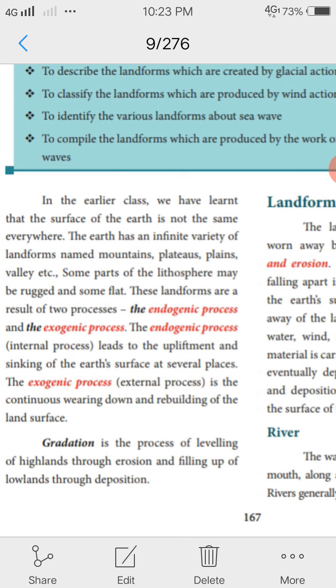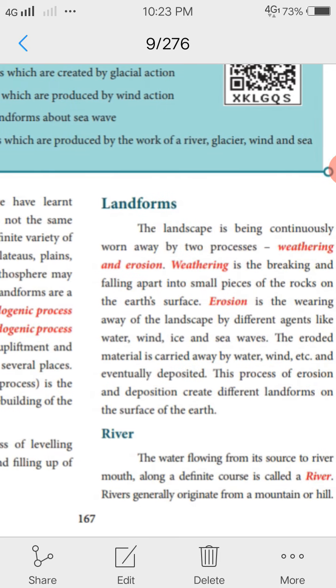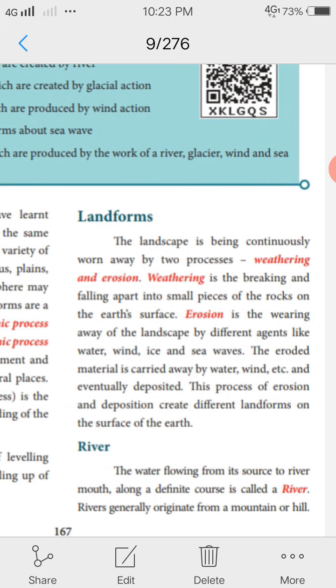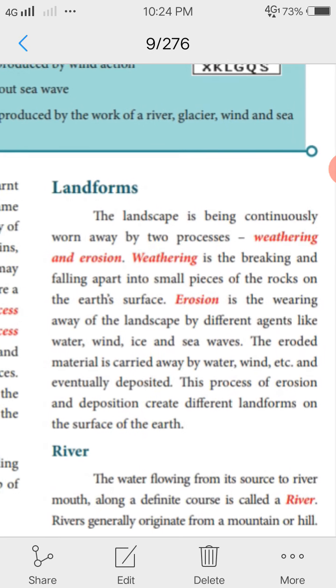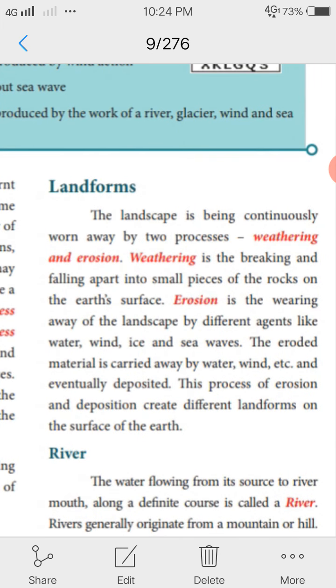Gradation is a process of leveling of highlands through erosion and filling up of lowlands through deposition. Landforms are continuously worn away by two processes, weathering and erosion. Weathering is the breaking and falling apart into small pieces of the rocks on the earth's surface. Erosion is the wearing away of the landscape by different agents like water, wind, ice and sea waves.